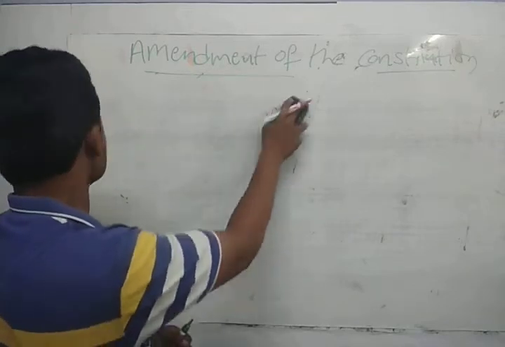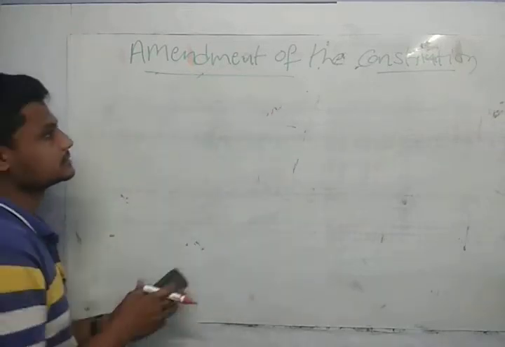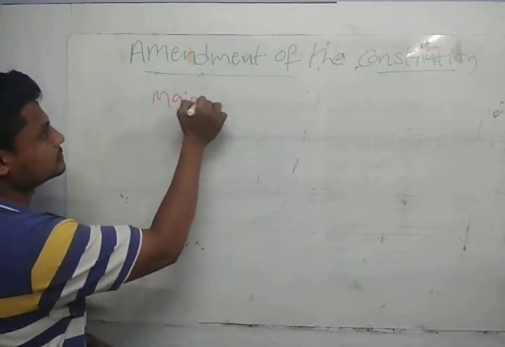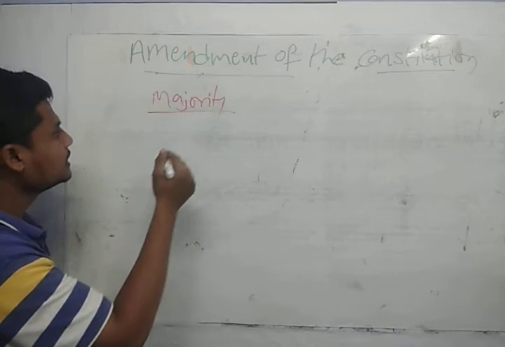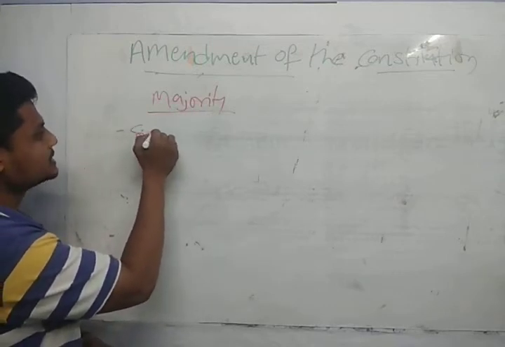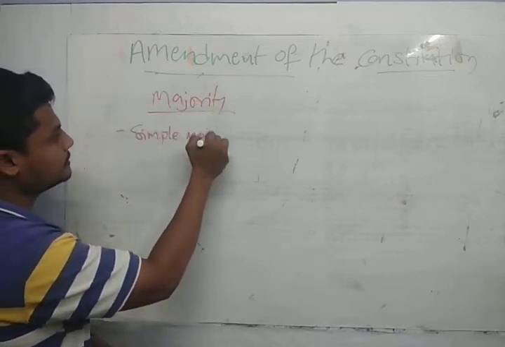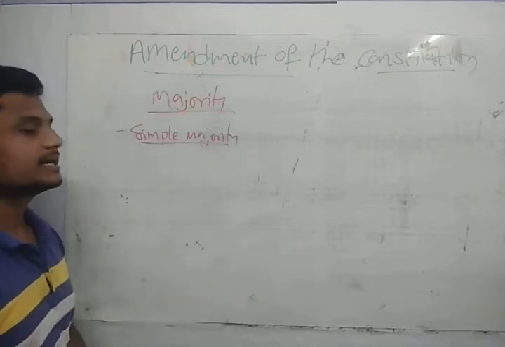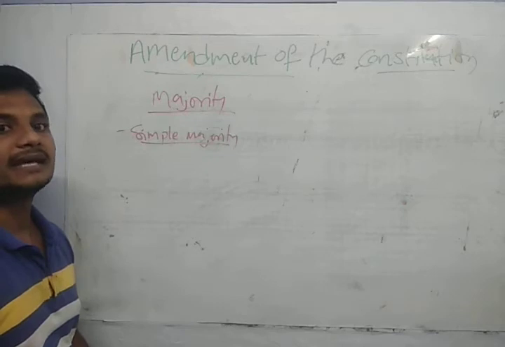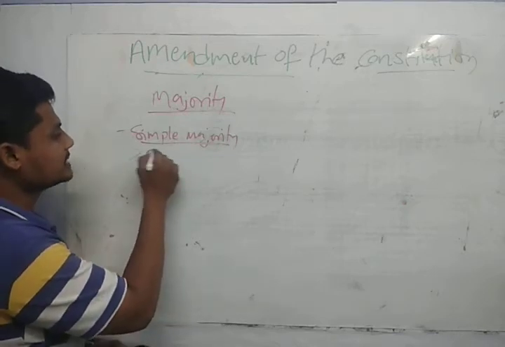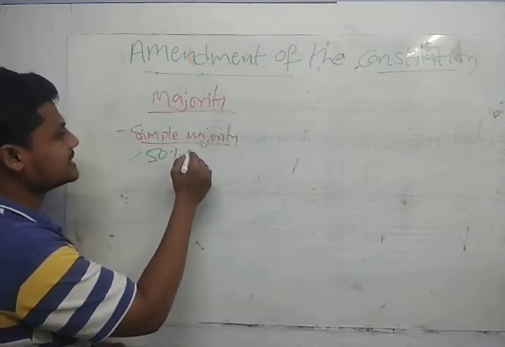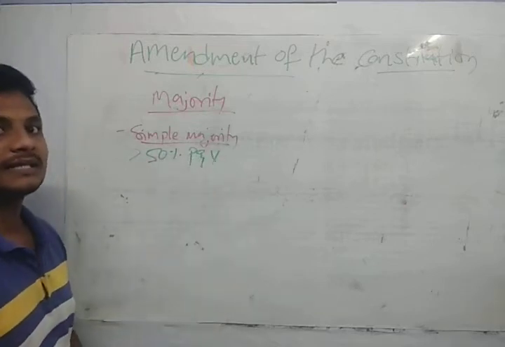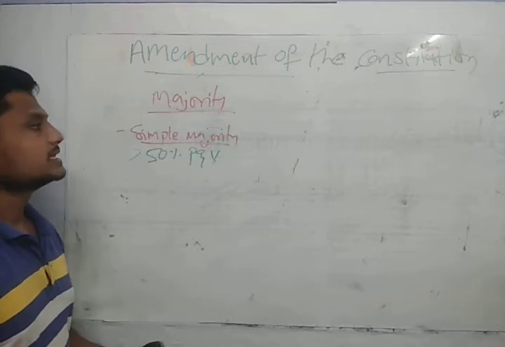Okay, I will write here. Majorities. The first one is the simple majority. So what do you mean by simple majority? Simple majority is greater than 50% present and voting. Okay, so greater than 50% present and voting, then it is called a simple majority.